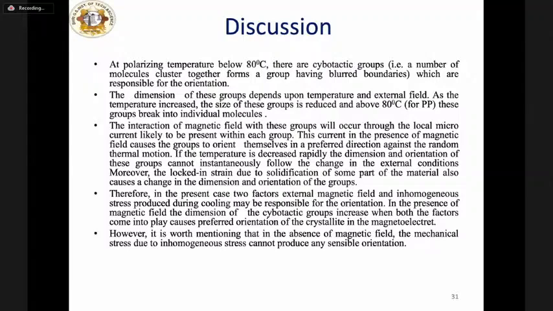However, it is worth mentioning that in the absence of a magnetic field, the mechanical stress due to inhomogeneous stress cannot produce a sensible strain.